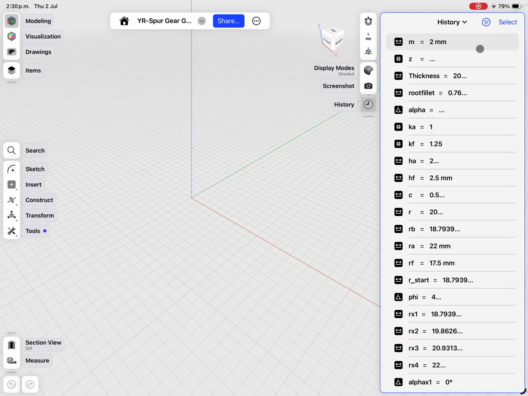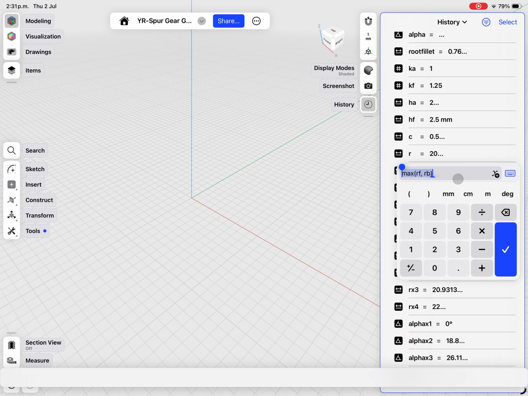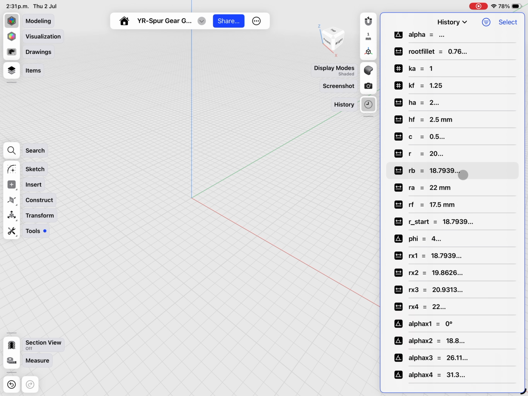I have added also a variable for the thickness of the gear, but the variable I want to discuss briefly, it's a variable called rstart. For small pinions, the root valley actually dips below the base circle, where the involute curve mathematically cannot exist. This line simply stops the curve at the base circle, making our code bulletproof for any gear size.